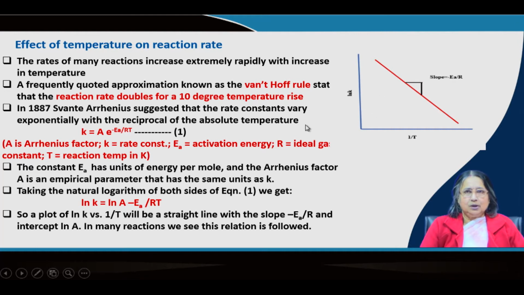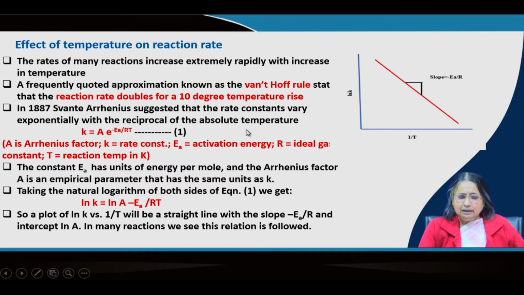So, what we will do? We will do the same reaction at different temperatures, say 4 or 5 different temperatures, and we will determine the k value. What is k? k is the rate constant. By now we know how to determine the rate constant, the order of the reaction, how to determine the order, all those things we know.